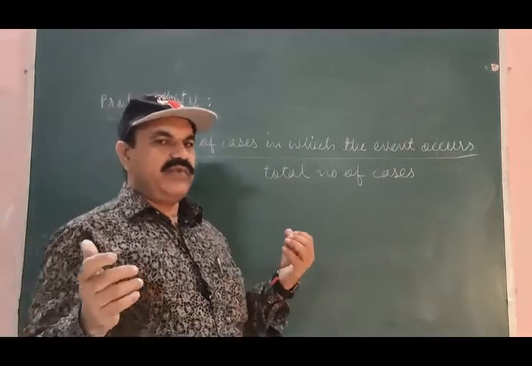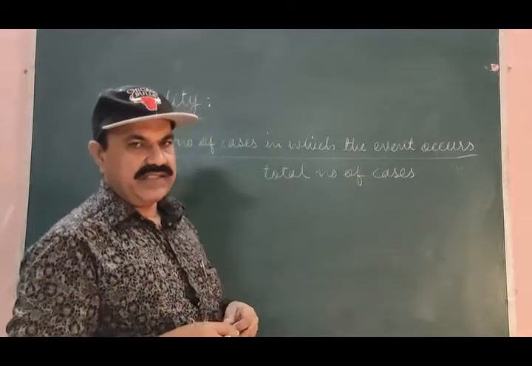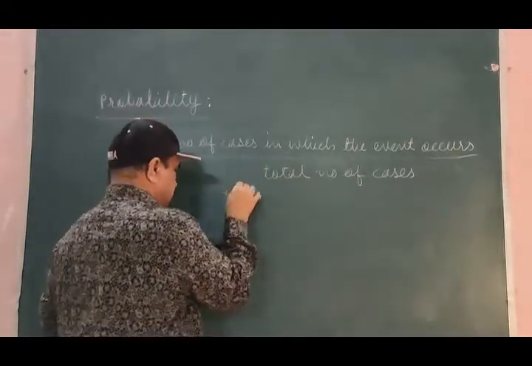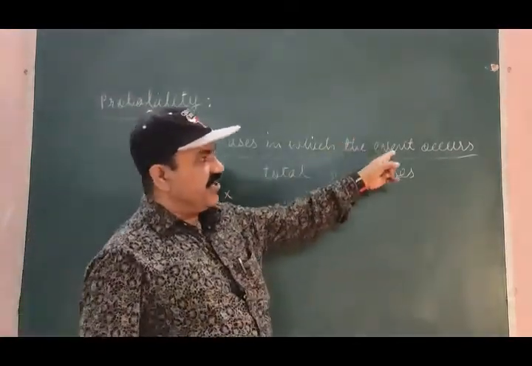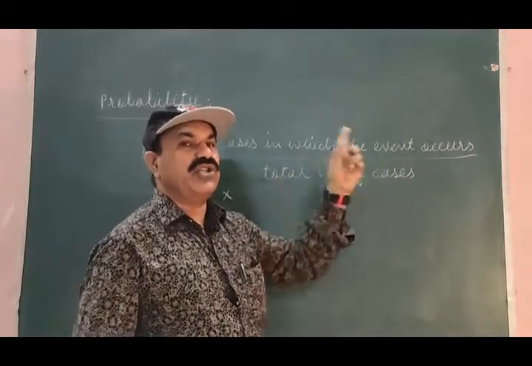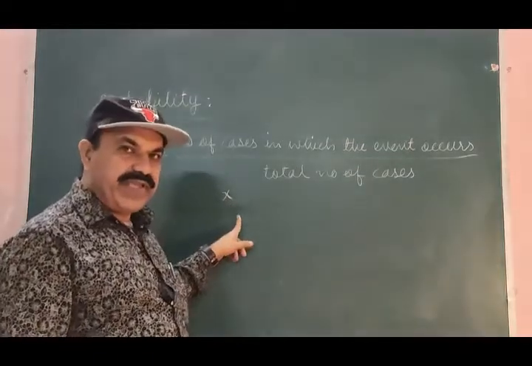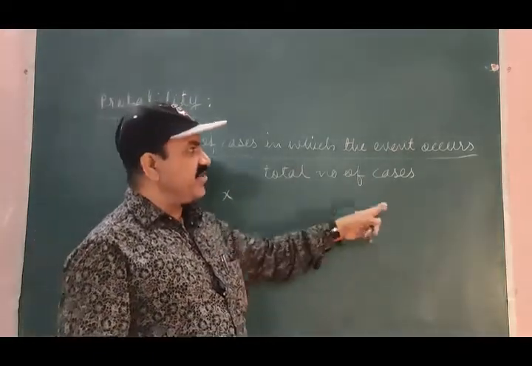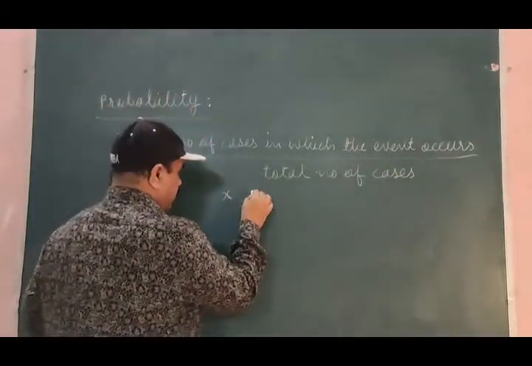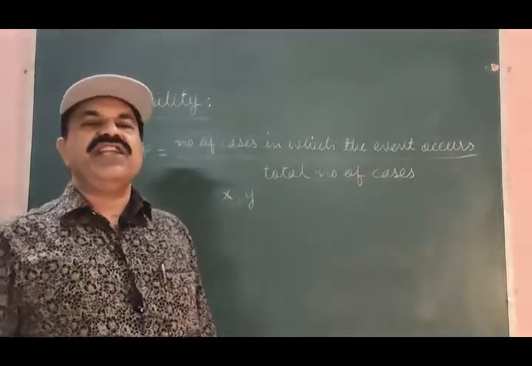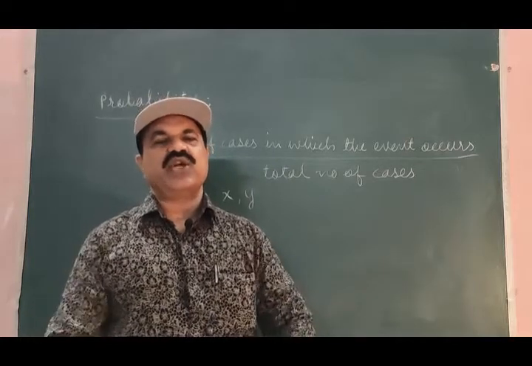Now, for example, let us suppose X be the number of cases in which the required event occurs and Y be the number of cases in which the event does not occur.